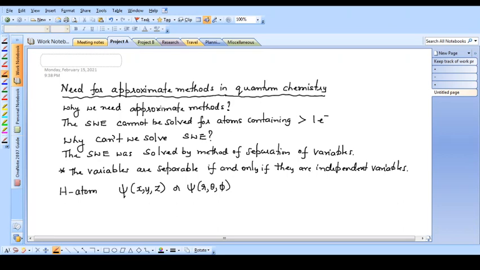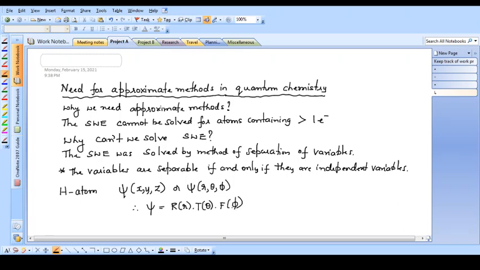So the wave function depends on the position of the single electron present in the system, and we can make an assumption that these three variables x, y, z or r theta phi are independent variables. Therefore you can write the overall wave function psi as a product of three functions, R of r into T of theta into F of phi.